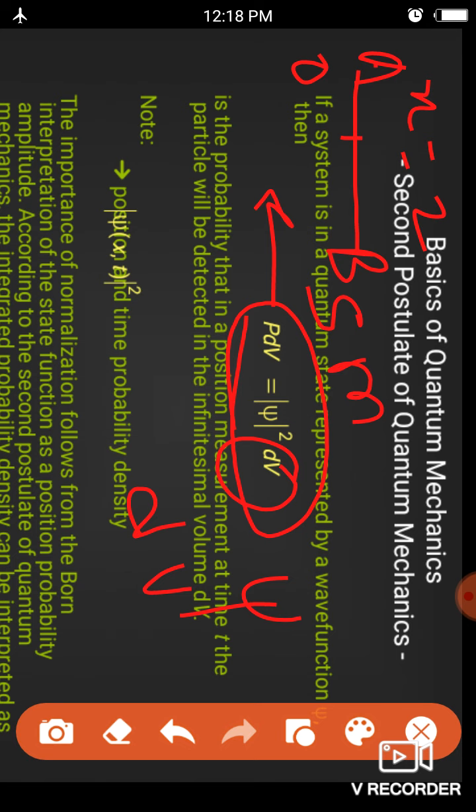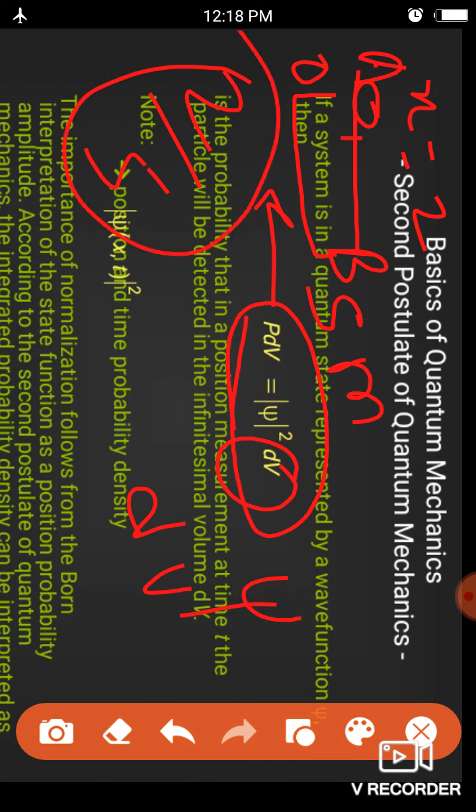We know very well that there must be a particle between 0 to 5 meters. Then the probability of the particle lying in this interval is 2 upon 5. This is called the probability of the particle to be found in the interval 0 to 2.